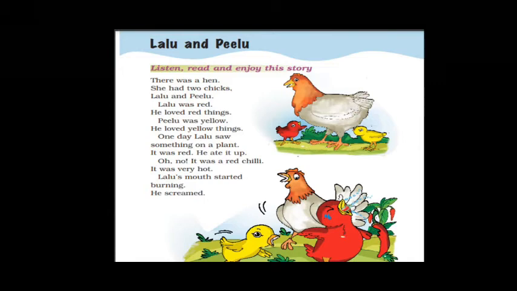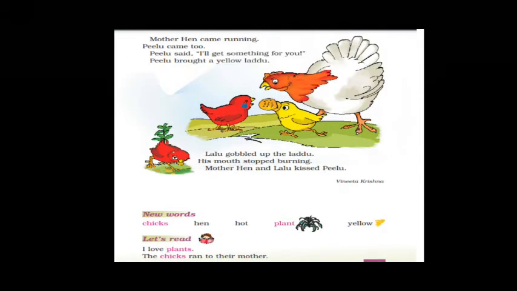Now here, one chick was red in color, so that chick liked all the red things, and the other one was what? Yellow in color. And what was the name of that chick? Pilu. And Pilu likes everything in yellow. One day, Lalu saw something on a plant. One day what happened? Lalu saw something on a plant. Something is growing there on the plant. It was red. What was the color? It was red. He ate it up. What did he do? Lalu ate that because he likes red.